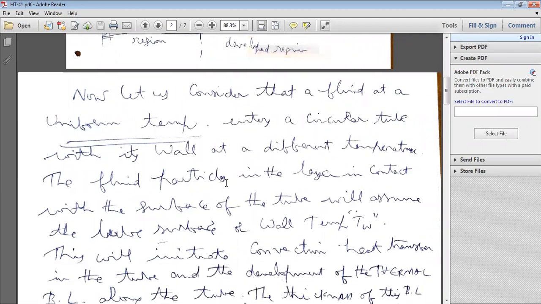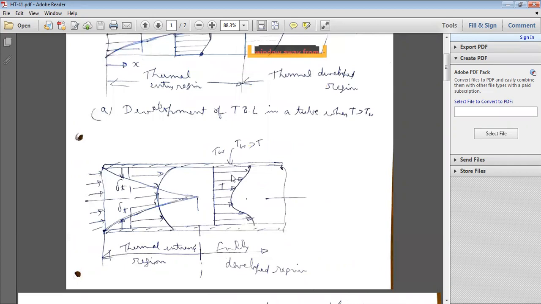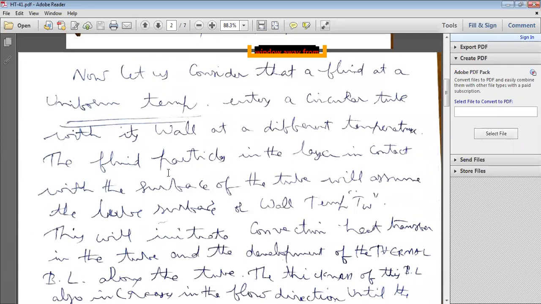The fluid particles in the layer in contact with the surface of the tube will assume the tube surface or wall temperature. What is the temperature of the fluid particles? Obviously, equal to the temperature of the wall surface. That's why the fluid particles in the layer nearest to the surface of the tube will have the temperature TW, that is, the wall temperature.